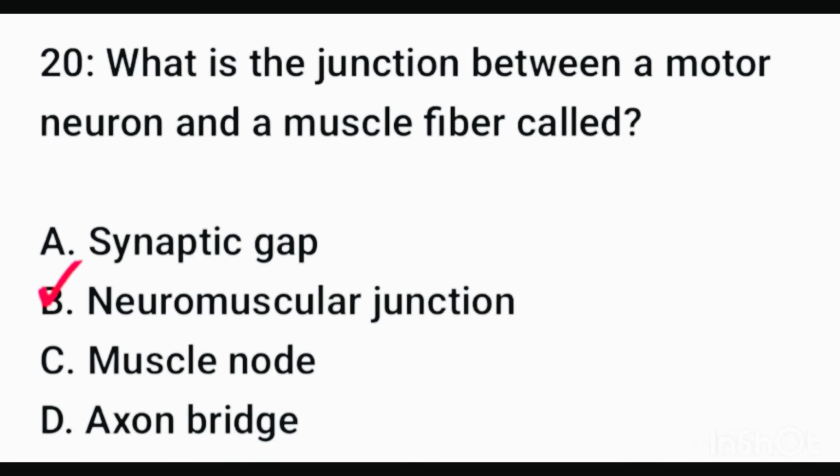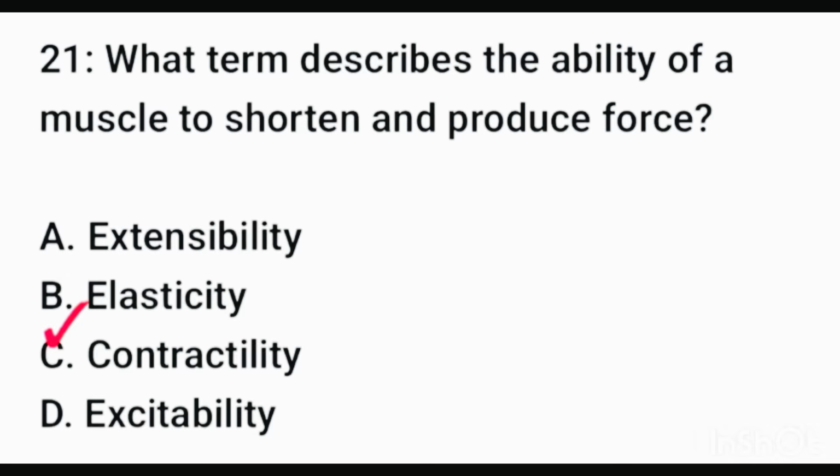Question number 20. What is the junction between a motor neuron and muscle fiber called? Correct option is option B. Neuromuscular junction. Question number 21. What term describes the ability of a muscle to shorten and produce force? Correct option is option C, contractility.